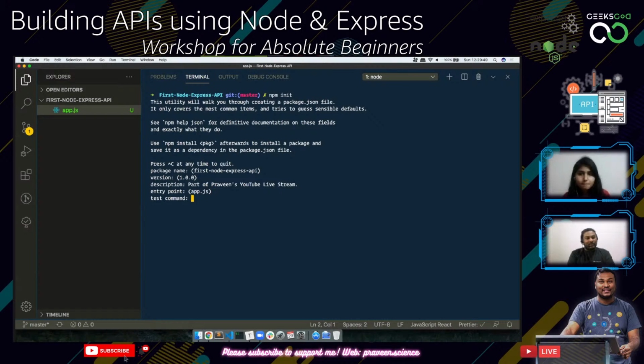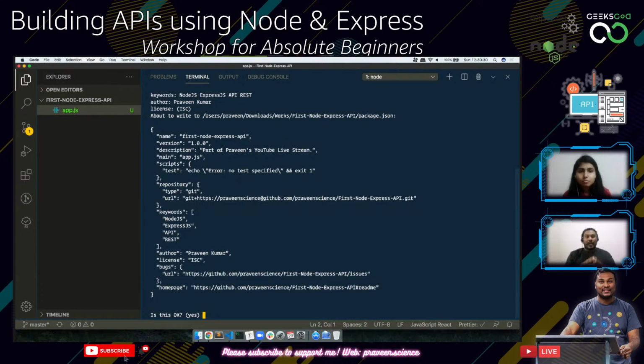So yes. Test command, I don't have any test command, so pressing enter. Then it's asking for the Git repository, with my username. Technically, I don't want this to be there, but let's go ahead and press enter. After a few seconds, we will open the package.json and then change it. Keywords, let's use Node.js, Express.js, API. What else can we use for the keywords? REST. Yeah, that should be it. Author, I'll just put my name. And then license. License ISC means International Software Consortium, so I'll just leave it that way.